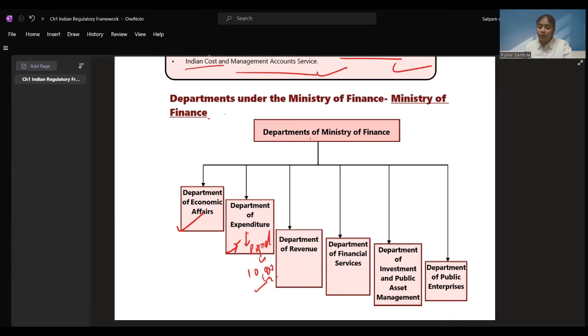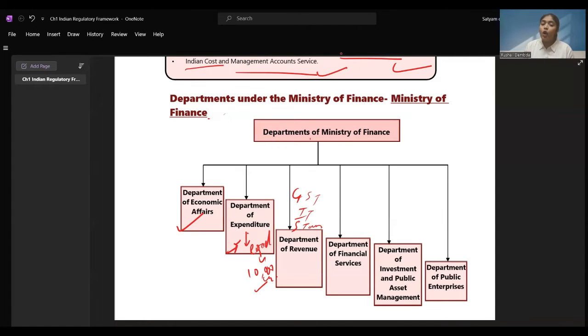Then we have the Department of Revenue. In the Department of Revenue come your Goods and Services Tax, GST, income tax, stamp duty, wealth tax, all these things. Your entertainment tax comes under the Department of Revenue, right? VAT is being levied at certain places, that comes under this.